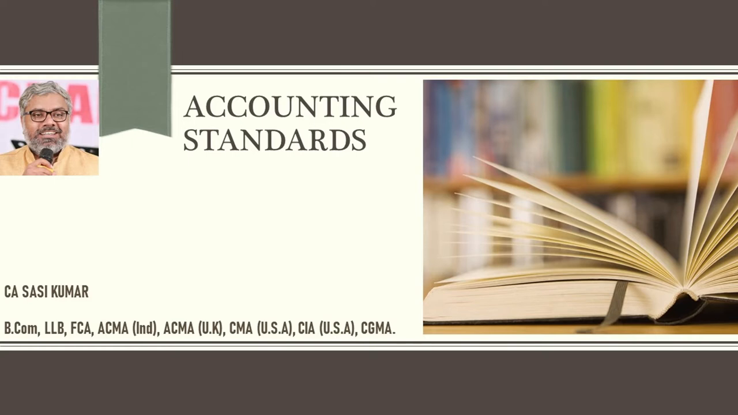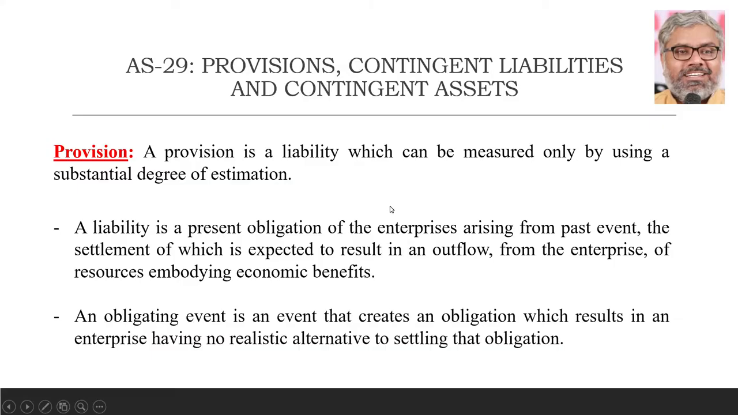Today let us discuss about accounting standard 29, that is provisions, contingent liabilities and contingent assets. So broadly there are three items which are covered by this standard. One is provisions, second one is contingent liabilities and third one is contingent assets.